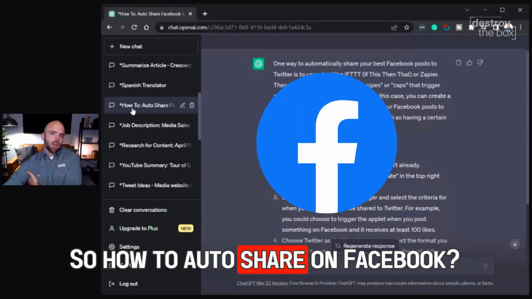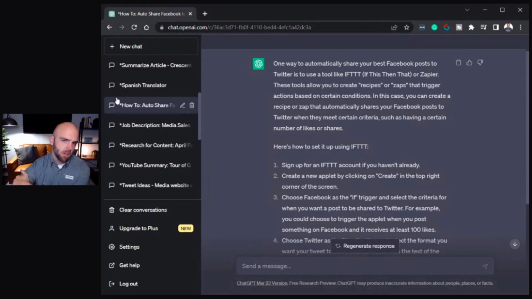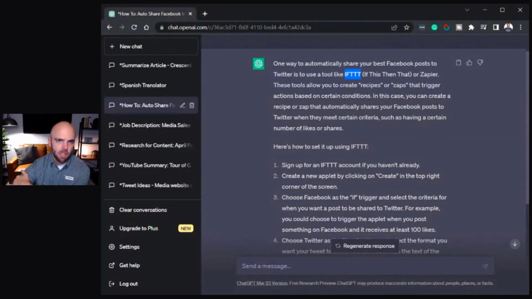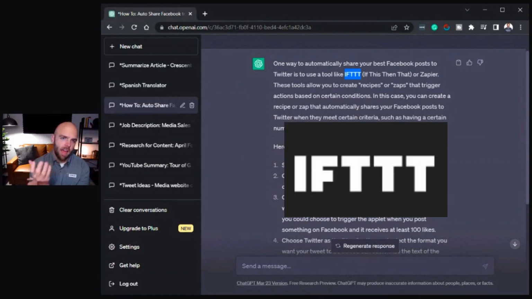So, how to auto share on Facebook. So this is me doing research. Now I already knew some tools that existed out there like Zapier, but ChatGPT actually reminded me about a tool that I had used probably 6 or 7 years ago. And if I had Googled, I don't know if I would have come across this. "If This Then That" is what that stands for.